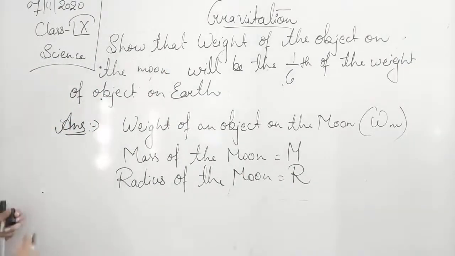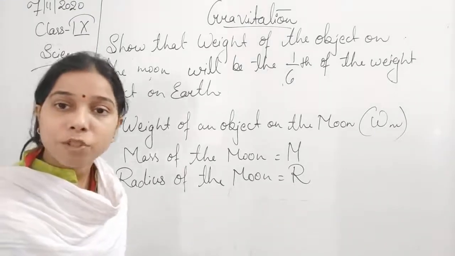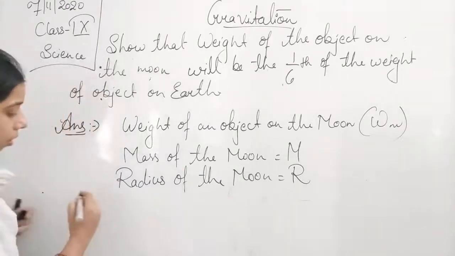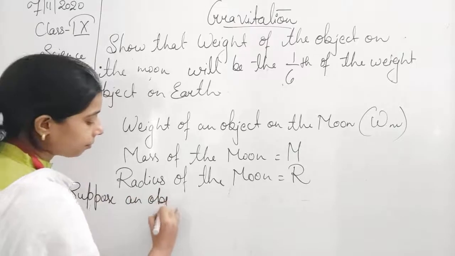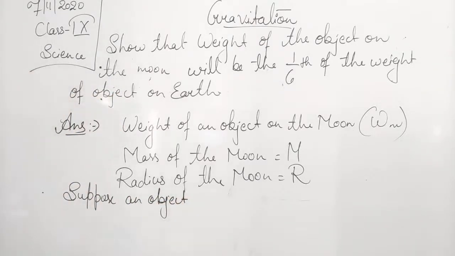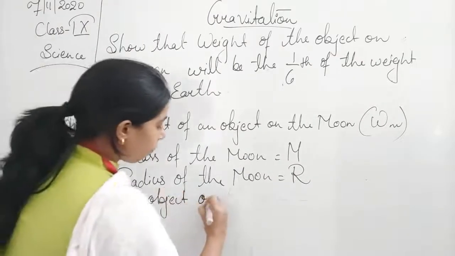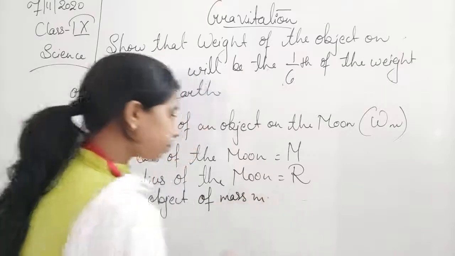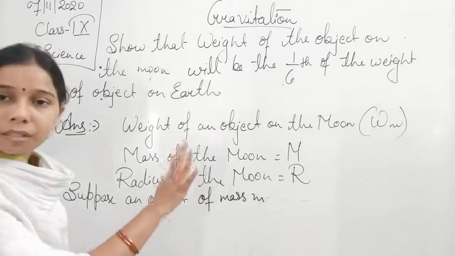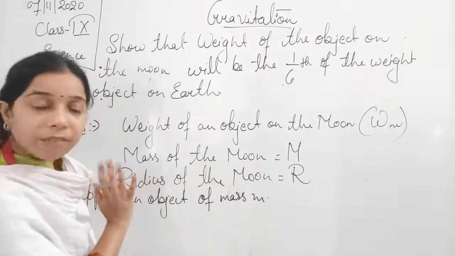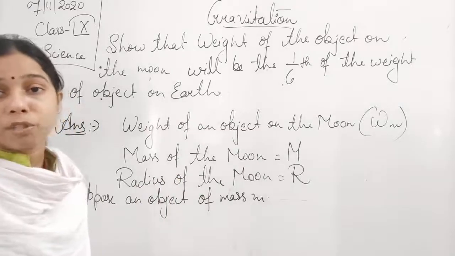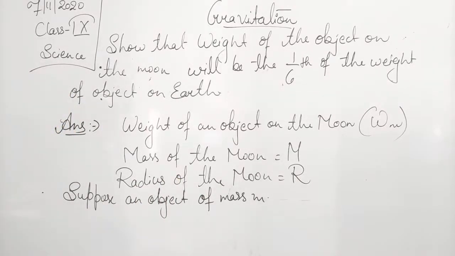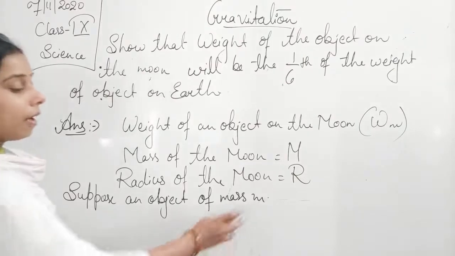Now suppose, students, we have an object and that object's mass is small m. Suppose an object is there of mass m. Now you see, students, everything is given here. Mass of the moon is given, radius of the moon is given, and an object we have taken. That object has a particular mass, and that mass is equal to small m.